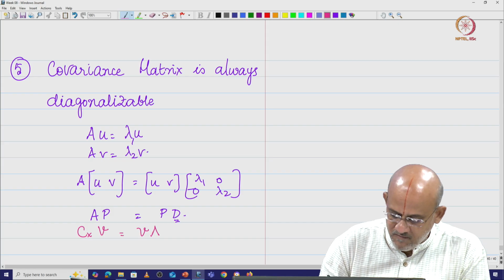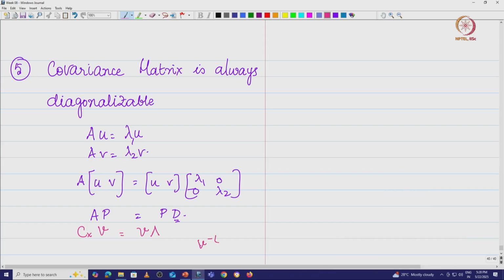So, what we have is V inverse Cx V is equal to the lambda matrix, which is diagonal, right. This will contain your variances as well. So, you basically get a diagonal matrix here. That means we say that the covariance matrix Cx is always diagonalizable. Suppose Cx is a real symmetric matrix with distinct eigenvalues.